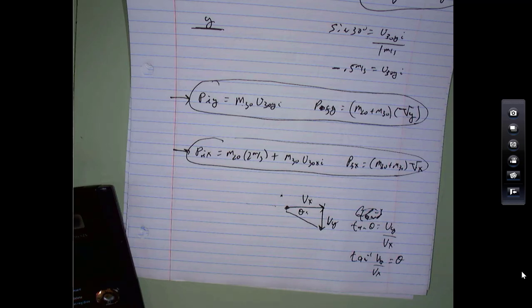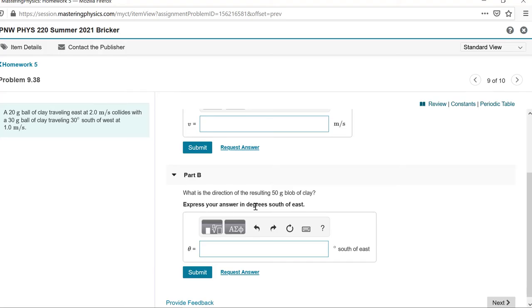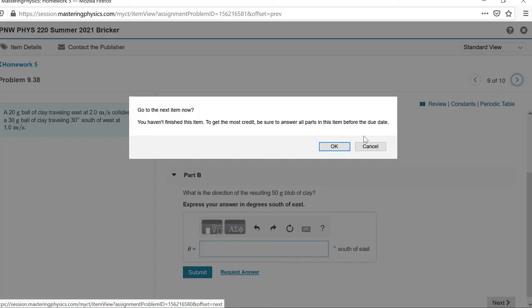Let's take a look back at the actual problem. Okay, so it says express your answer in degrees south of east. So the way that I think we set it up, where the x part is to the right, y part is down, that's the angle that we're actually measuring south of east. Okay, let's look at the next one. That's the most involved problem so far of the semester, just because it's really 2 problems.